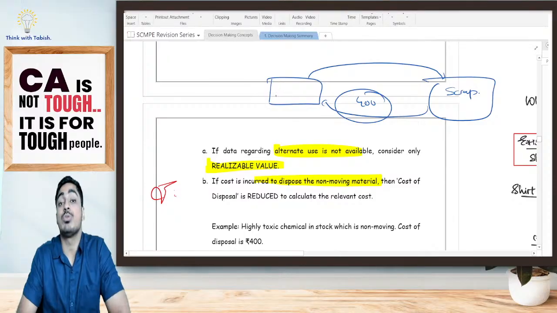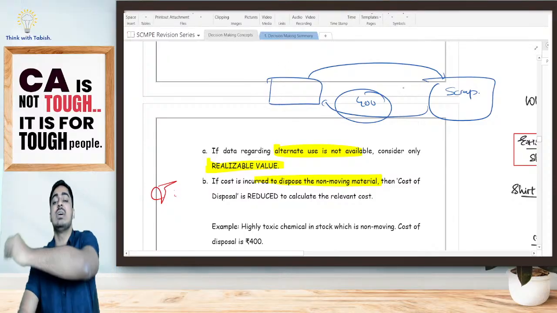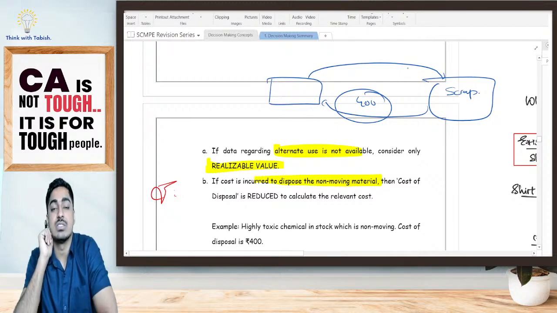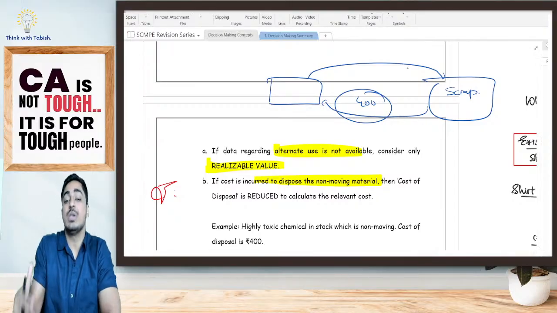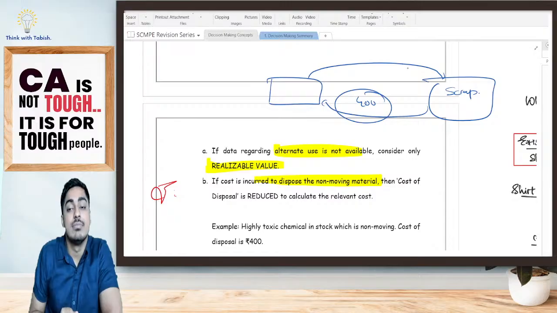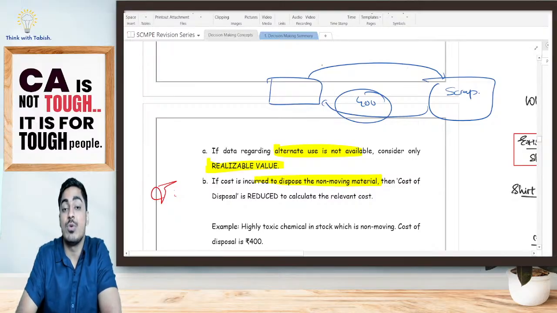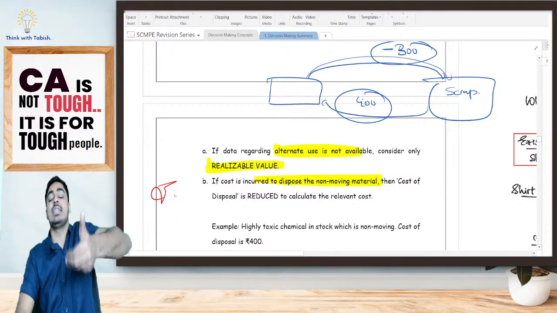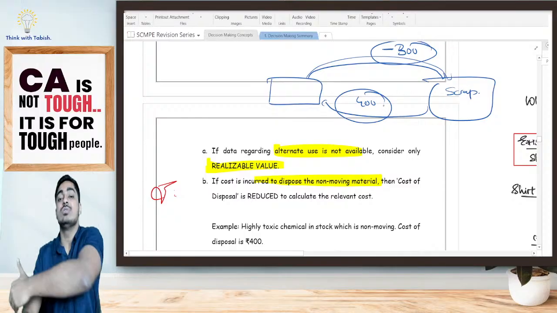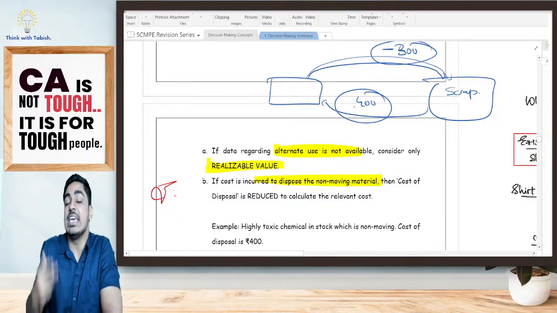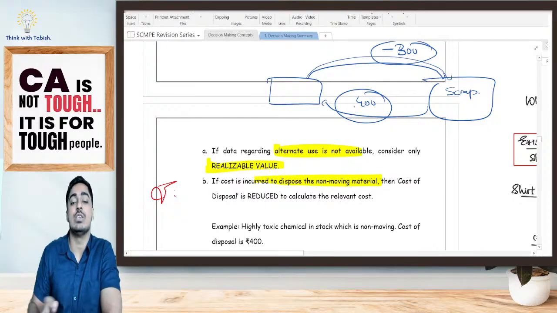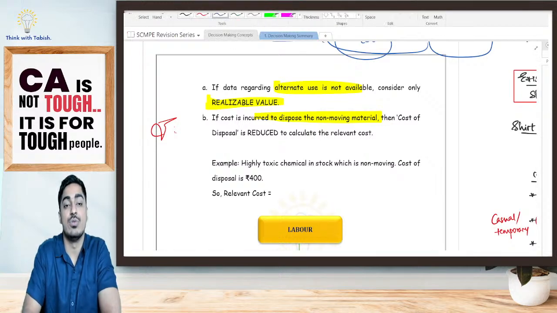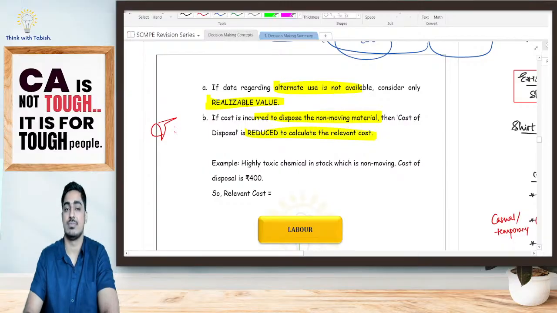Now, assume I am having some toxic chemicals with me. I give it to my scrap dealer and ask how much you are giving. He is telling, I am not going to give you, you give me 300 rupees. I am like, what? You have to give me 300 rupees so that I can dispose of this toxic chemical. So if I was selling it as scrap, I had to pay 300 rupees. If I use it here, I can save that. There is no need for me to pay that 300 rupees. So I have saved paying 300 rupees, so that 300 rupees will be reduced while I am calculating my relevant cost. Yes or no? Very simple.